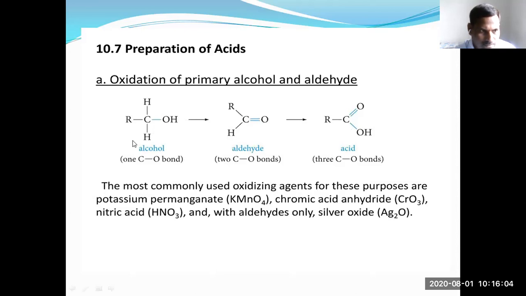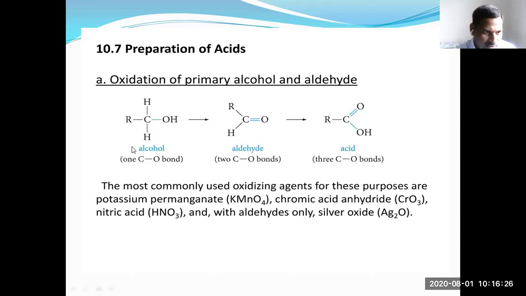For example, you can take ethyl alcohol. Ethyl alcohol oxidation gives acetaldehyde. Acetaldehyde on further oxidation gives acetic acid.